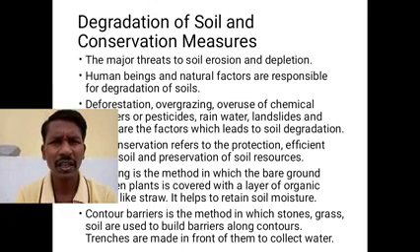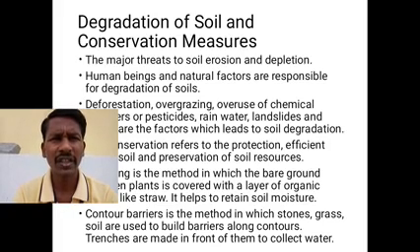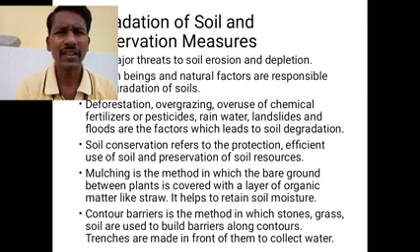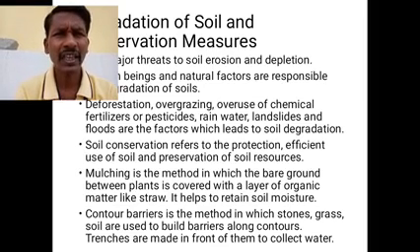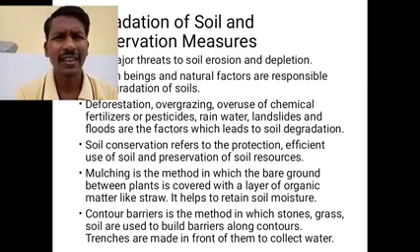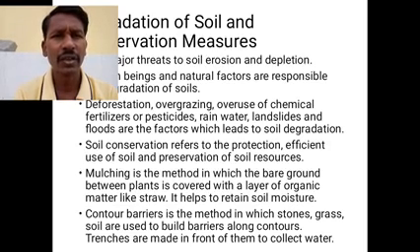The important reasons for degradation of soil include deforestation, overgrazing, overuse of chemicals, fertilizers, pesticides and others, and rainwater, landslides, floods. These are the natural factors which cause the degradation of soil.